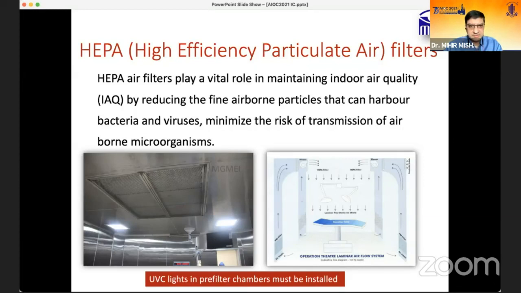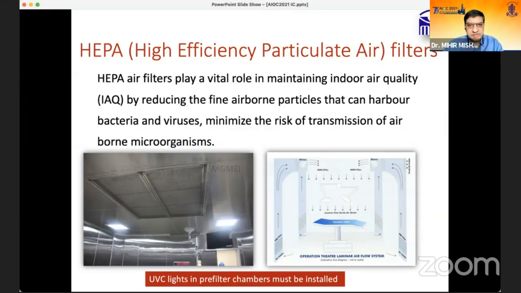Mihir, 10 minutes are over, so you probably need to wrap up fast for the other speakers. Yeah, sure. I think there will be a timer here. Yes, sir, the timer has actually rung the buzzer already. Okay, HEPA filter, just 1 or 2 minutes.